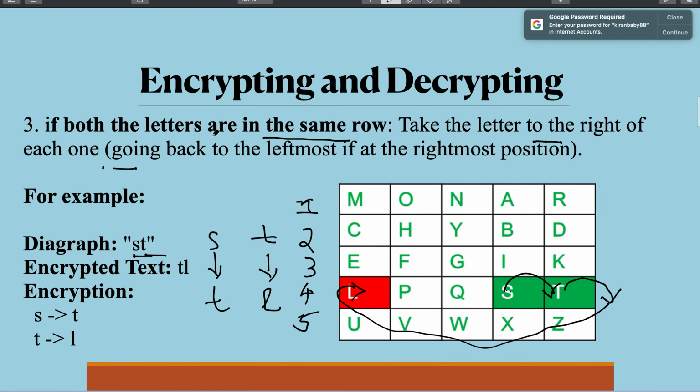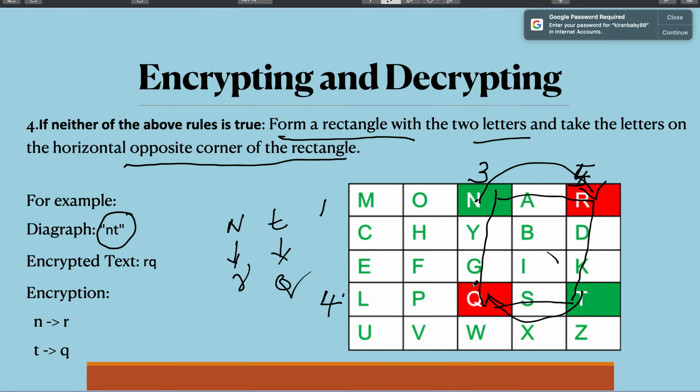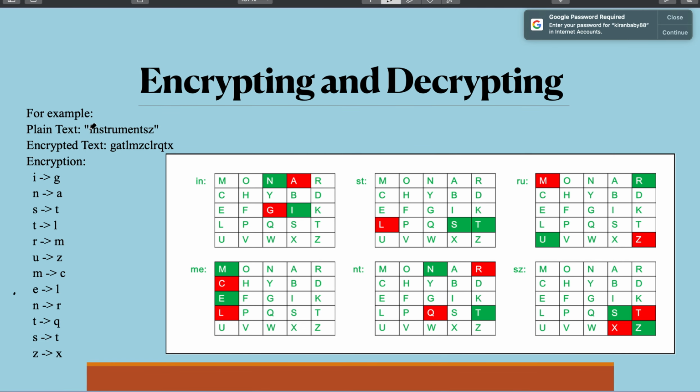If they lie in the same row, take the letters that come after them. And if they are not lying in the same column or the same row, you draw an imaginary rectangle and take the letters on the opposite corners of the rectangle.